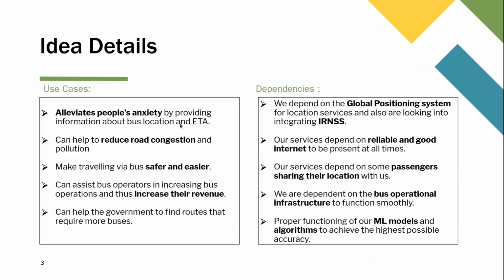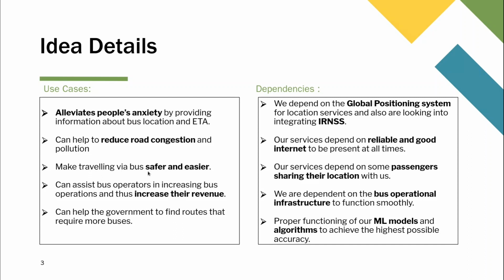Some of our use cases, we believe that how it can particularly help is it can alleviate people's anxiety. It can provide a solution to the huge problem that people face about finding the particular bus they want to board and which time it may arrive. It can help to reduce road congestion by encouraging people to use bus and reduce pollution as well.